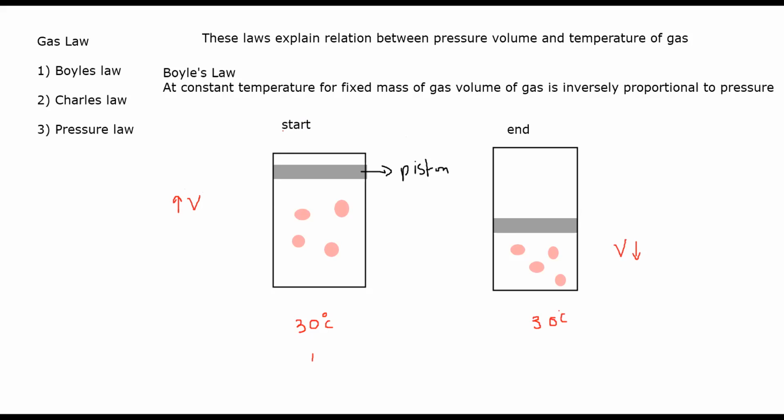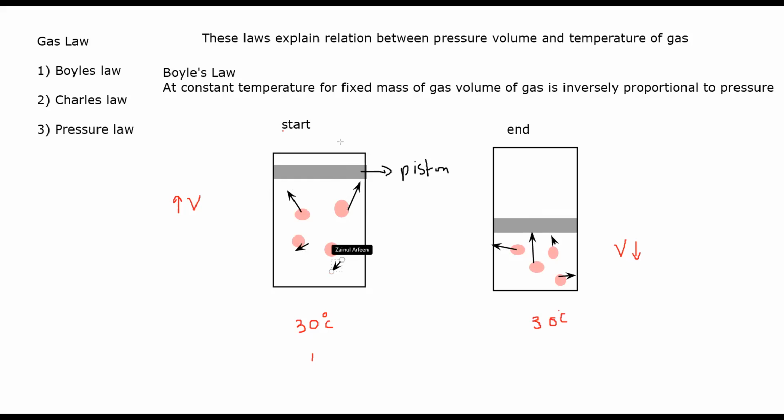Which container do you think has a higher pressure? At the end, we'll have high pressure. Why? Because the molecules are closer, so they will hit the wall often. But here, the molecules have greater space between them, so less often they will collide with the wall of the container.